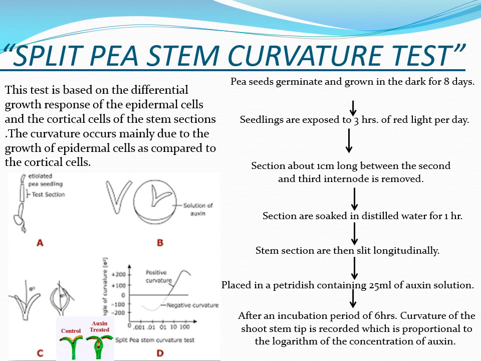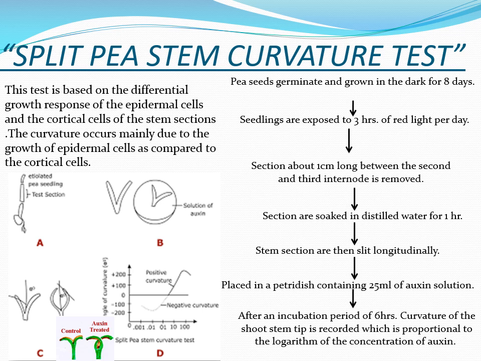The stem sections are then slit longitudinally as is shown in the given diagram, and these slit stem sections are placed in the Petri plate, which contains about 25 milliliter of auxin solution.